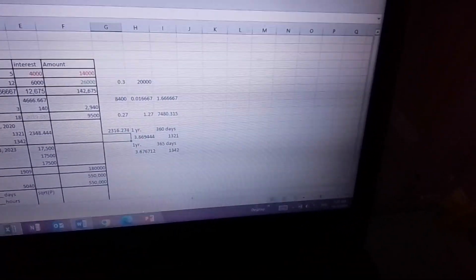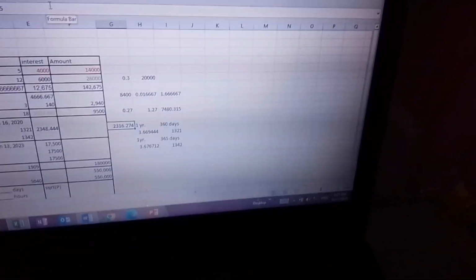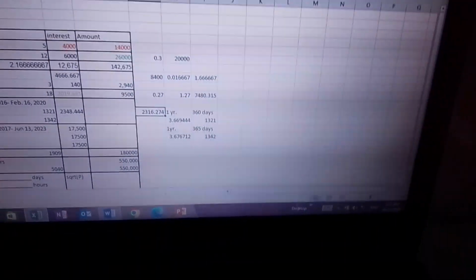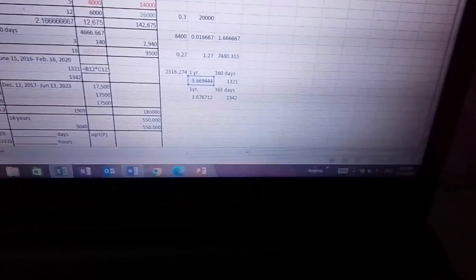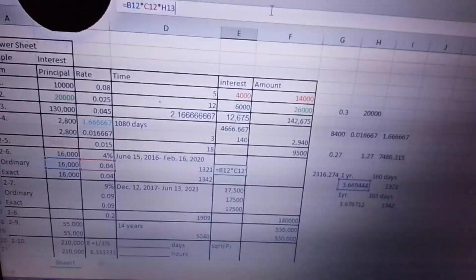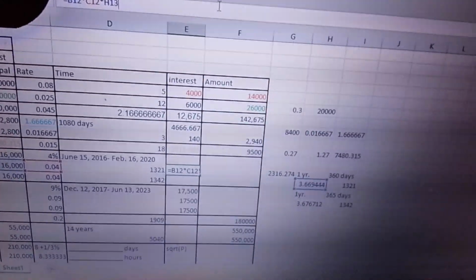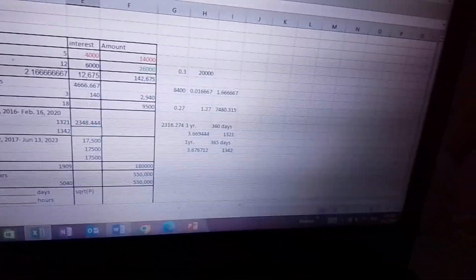Wait, did I get it right? It seems my answer is a bit different from the one there. There might be a bit of a difference. Wait, I think I did not do the solution sheet properly. Remember earlier, this is what I did.